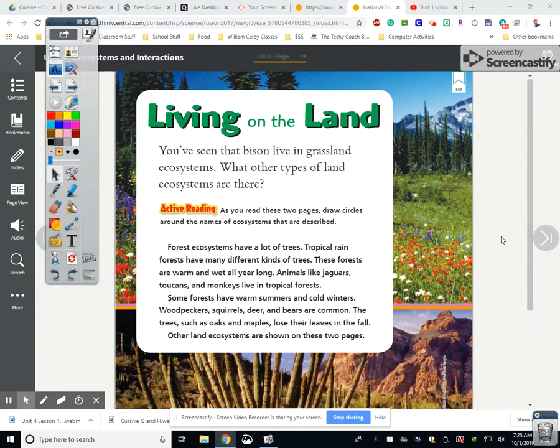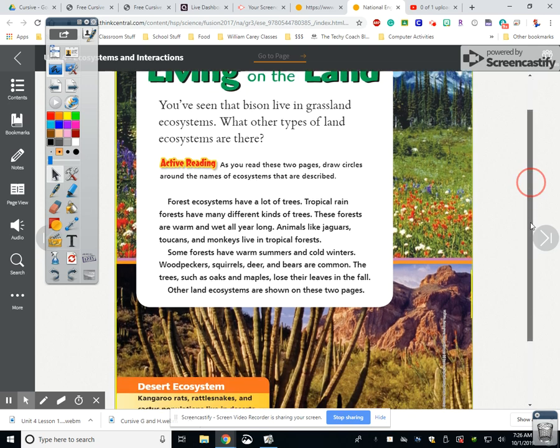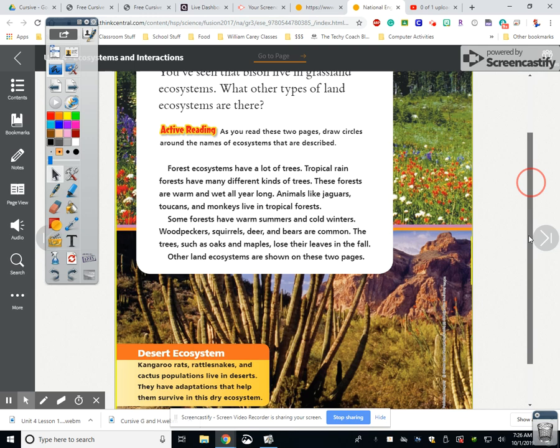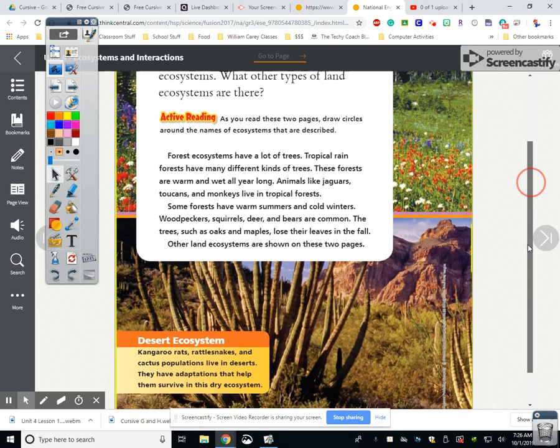Living on the land, you've seen that bison live in grassland ecosystems. What other types of land ecosystems are there? Forest ecosystems have a lot of trees. Tropical rainforests have many different kinds of trees. These forests are warm and wet all year long. Animals like jaguars, toucans, and monkeys live in tropical forests.